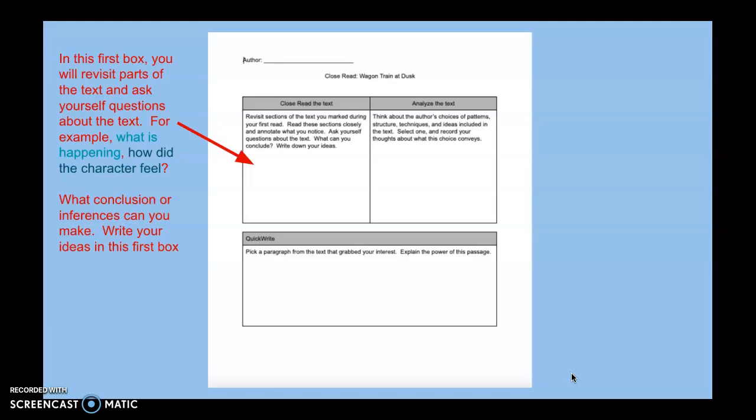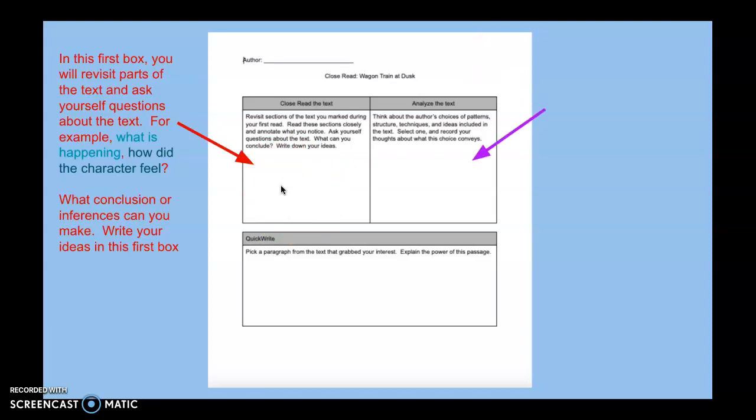So you're going to revisit those things, and then we want you to pick a section or a part that you annotated, and what conclusion or inferences can you make about what you wrote? For example, why did the author do this? And then after you've read the text, now you can say, oh, I know, I think the author did this because. That's your idea or thought that you can write down with your annotating here in the first section.